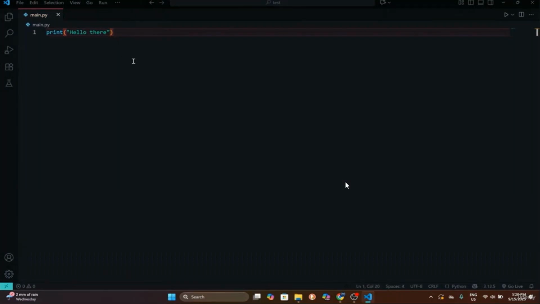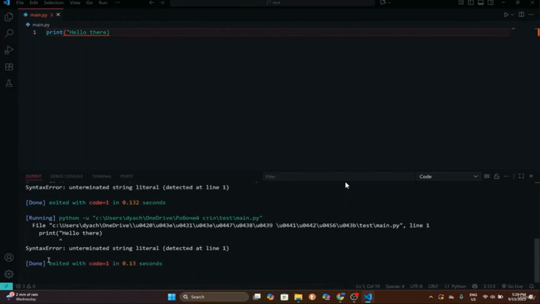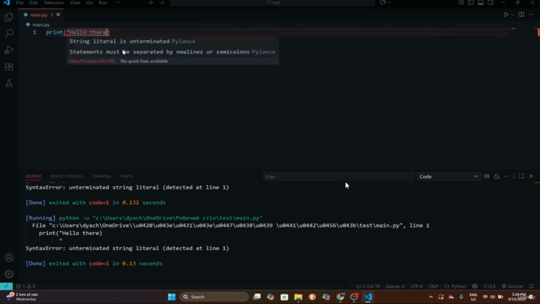Also, if I forget to put our double quote at the end of our string and run the code, as you can see, I will get a syntax error: unterminated string literal. This means we didn't finish our string, we didn't close our string, right? So we forgot about the quote.